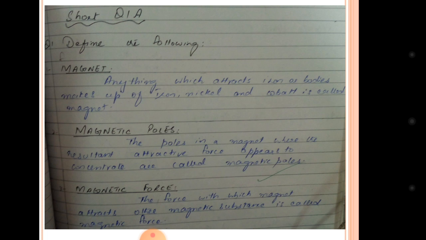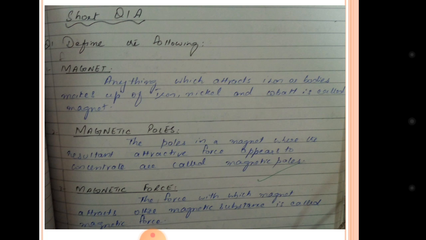Define the following questions. You have three definitions here. Magnet. What are magnets? Anything which attracts iron or bodies made up of iron, nickel or cobalt is called a magnet. As we have seen, there are different types of magnets in our surroundings, like horseshoe magnet and bar magnet. We have performed practicals related to magnets. So a magnet attracts iron, nickel and cobalt towards itself.